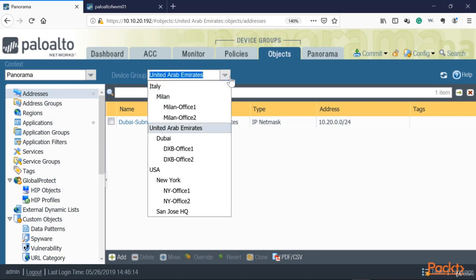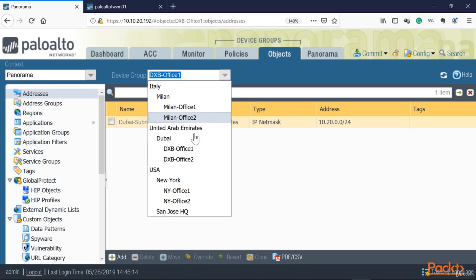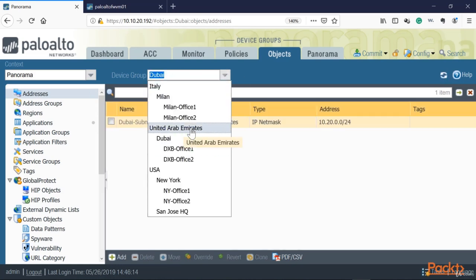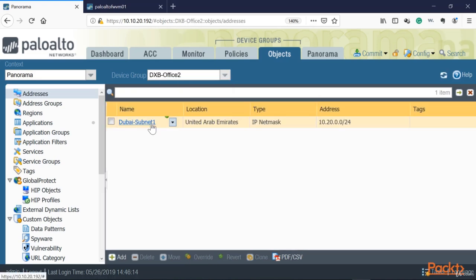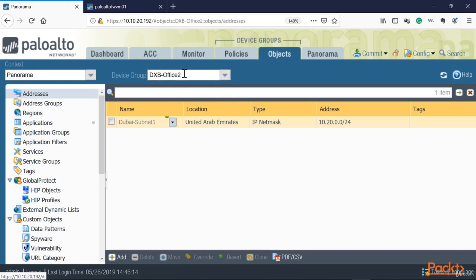The thing is, you want to make sure that it only applies to Office 1 because this is the device for Office 1, but check this out. You see what happens? Because I applied it on global, on the country, it applies to all my offices. So I'm going to have the same object across all my offices because I added that inside the United Arab Emirates device group. So it applies to everything below it. If you're applying something that only applies to a specific office, and you don't want any other office to have the same object, you then create this object on this particular device group.